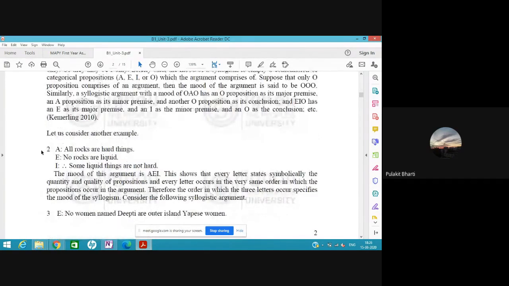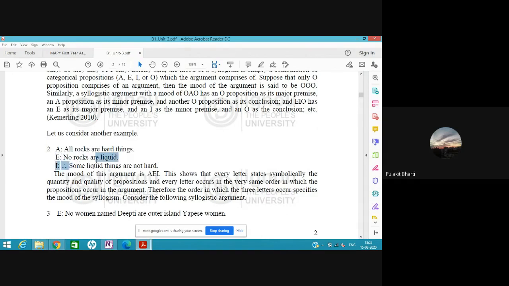Okay, like this. Let's consider this inference. This is A type of statement: all rocks are hard. This is the major premise. This is the minor premise, that no rocks are liquid. Because it is no here, therefore it is E type of statement.